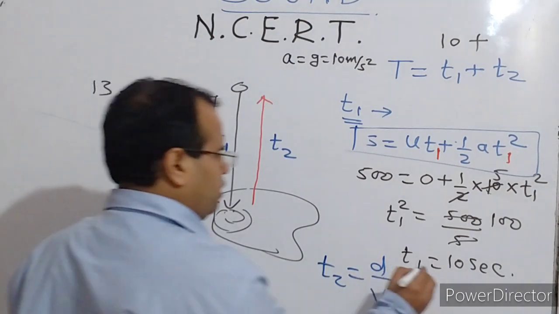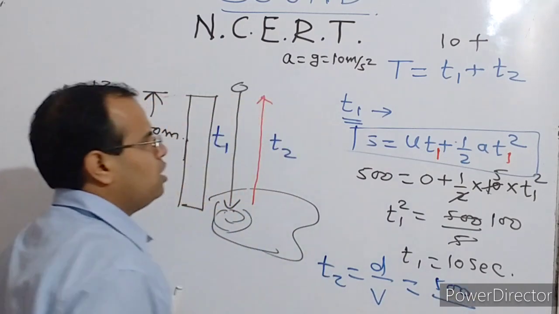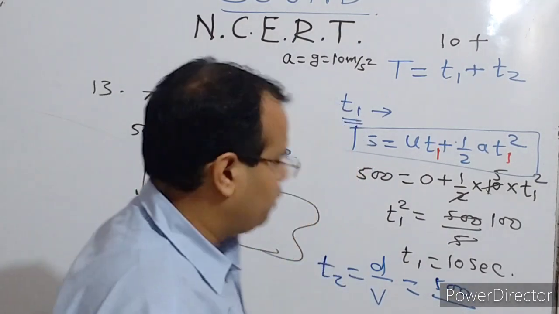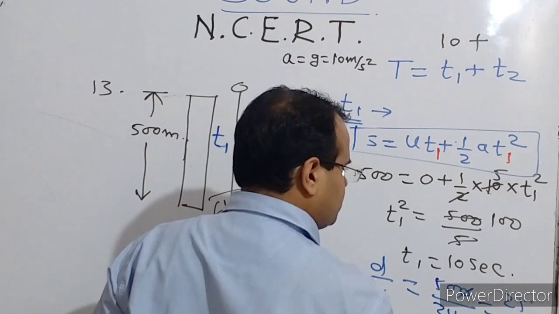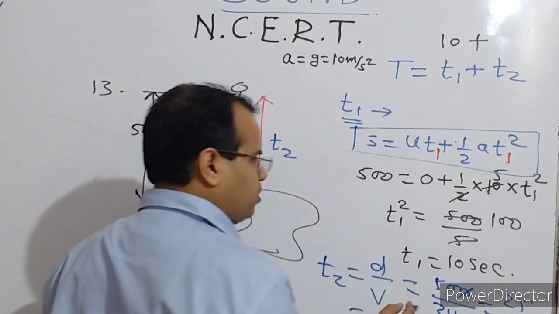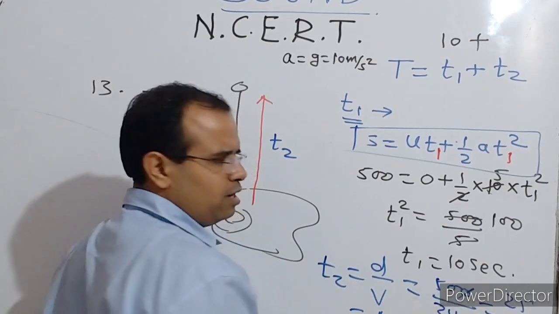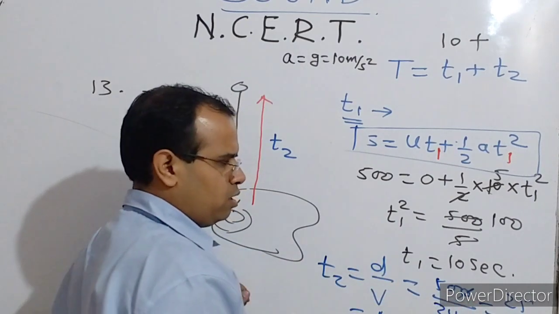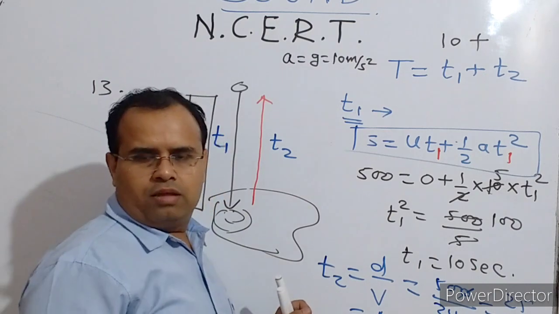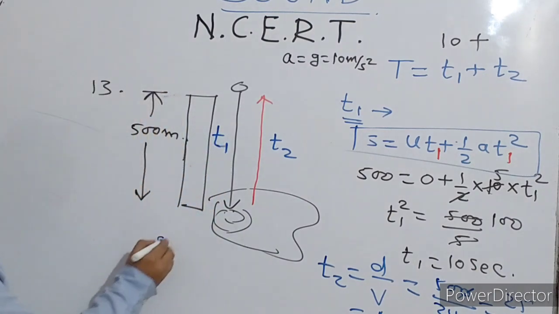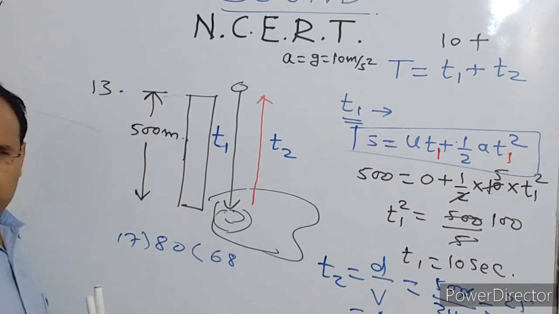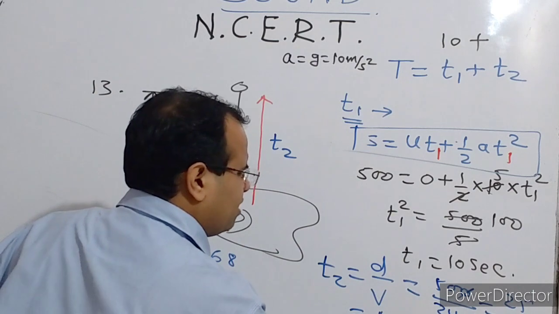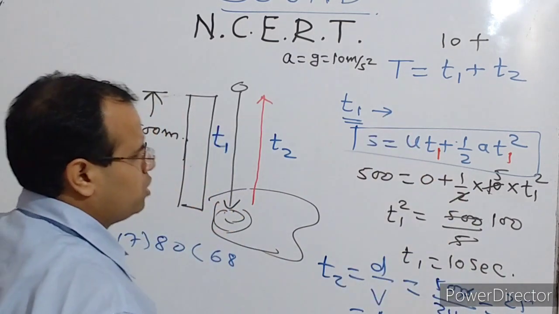Distance is 500 divided by velocity, which is given here as 340. So 500 divided by 340 will give you 25 divided by 17, and more precisely 17 on the 17, and then 8 is there, so it will give you 80. Okay, so 80 divided by 17 will give you 17 fours are 68. So 1.4 second. We don't need to find it to two places of decimal.